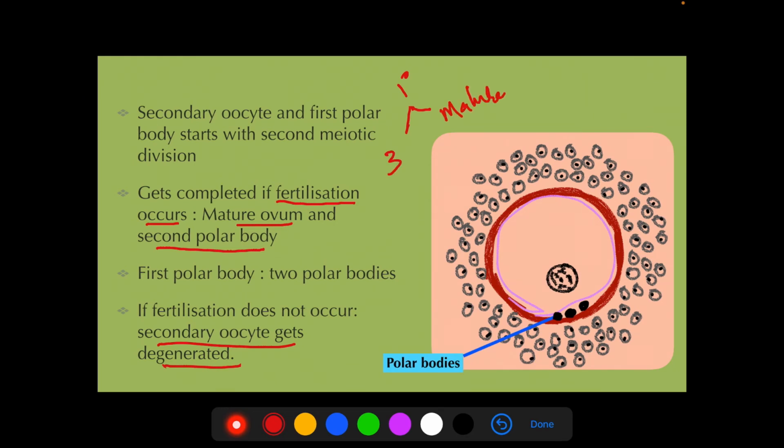So that is the result of oogenesis. Four daughter cells are formed, but out of that only one mature ovum is formed. The other three daughter cells are polar bodies.